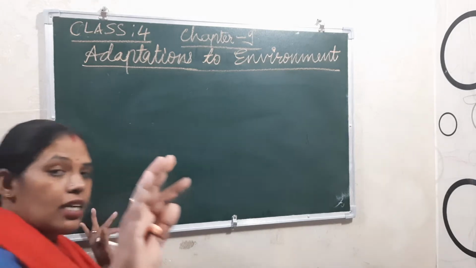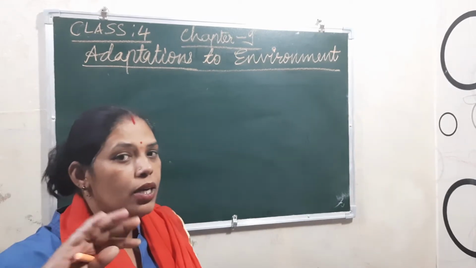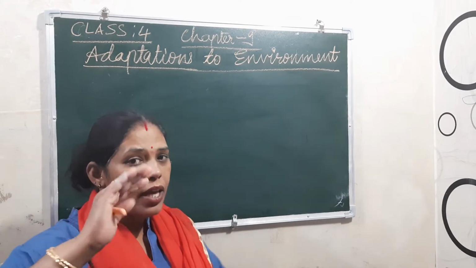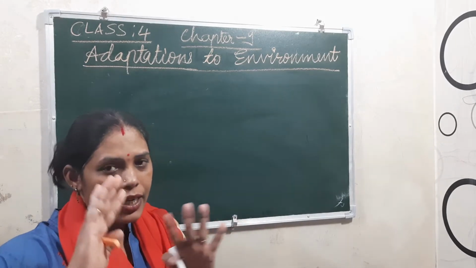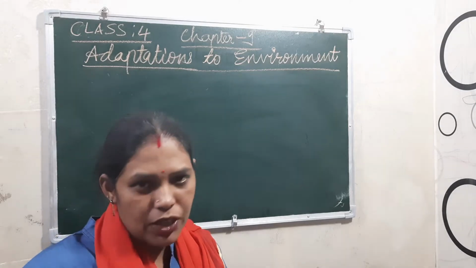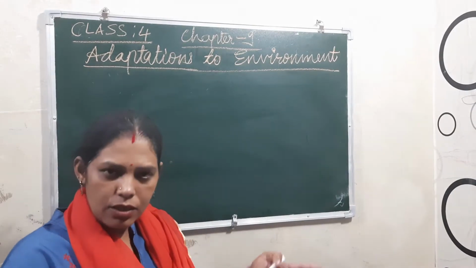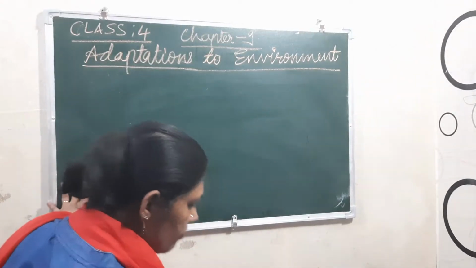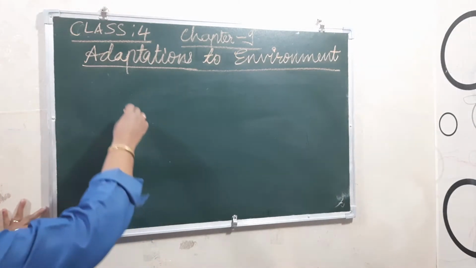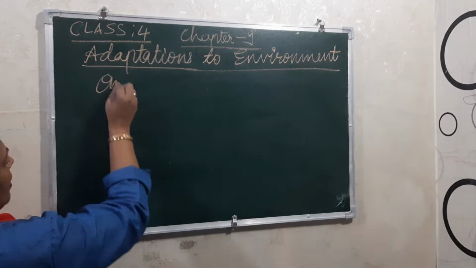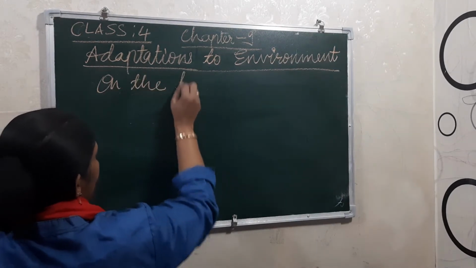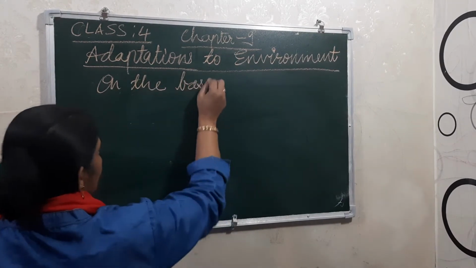In yesterday's class, what you learned is that on the basis of the presence or absence of the backbone, they were divided into vertebrates and invertebrates, right? Here, what you are learning is division on the basis of habitat.